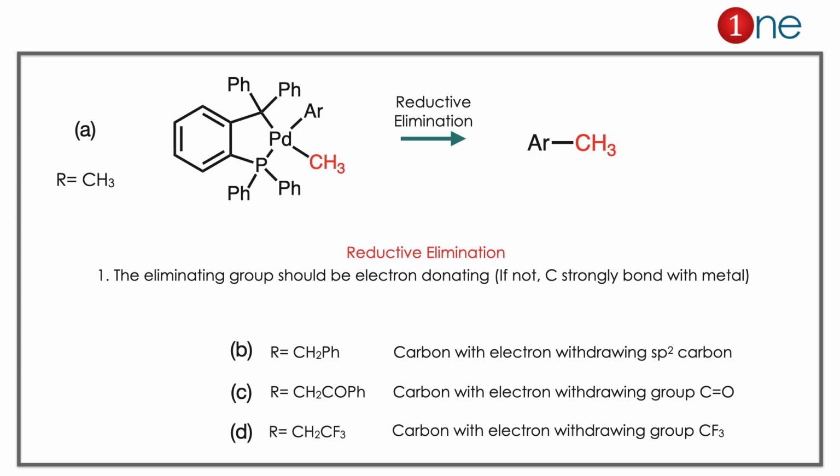Here the concept you have to learn is reductive elimination. For reductive elimination, the eliminating group should be electron donating. If not, it will be strongly bonded with the metal. Then the eliminated product should always be neutral.